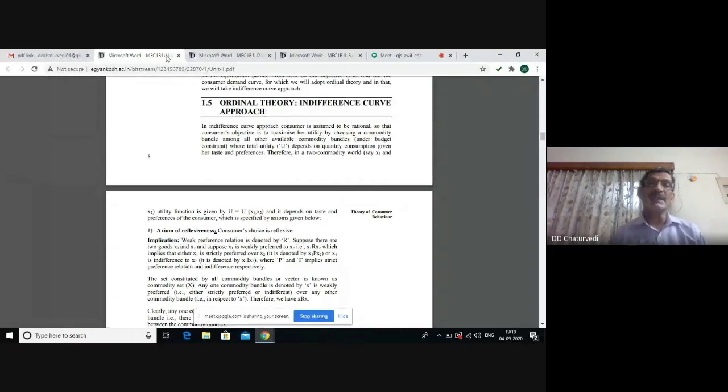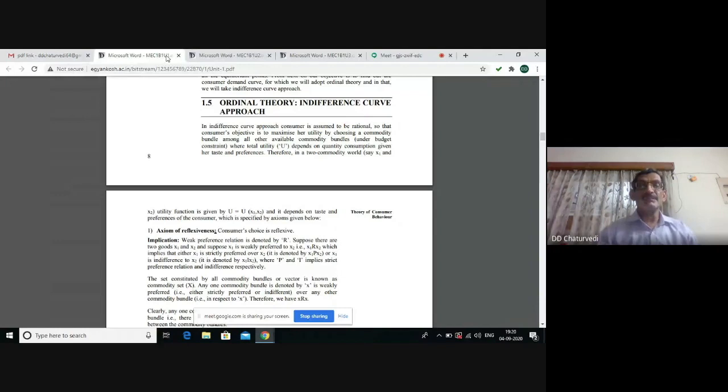We start with the indifference curve approach. The indifference curve approach is again based on the assumption that the consumer is rational and this consumer wants to maximize the utility subject to the budget constraint. Here utility function u is assumed to be the function of x1 and x2, which imply the quantity consumed of the two commodities respectively.